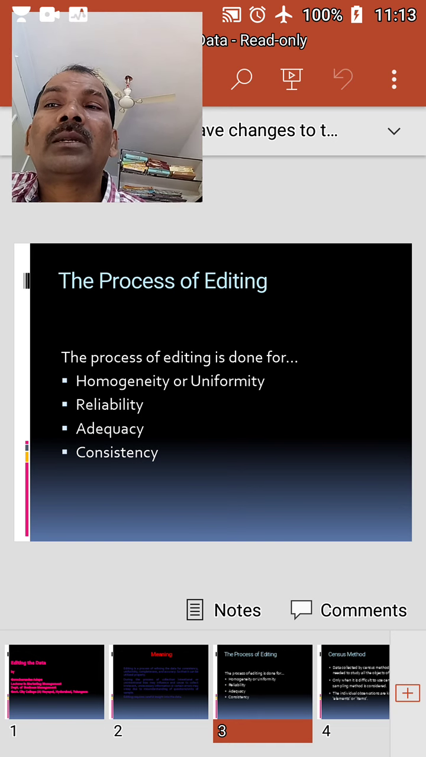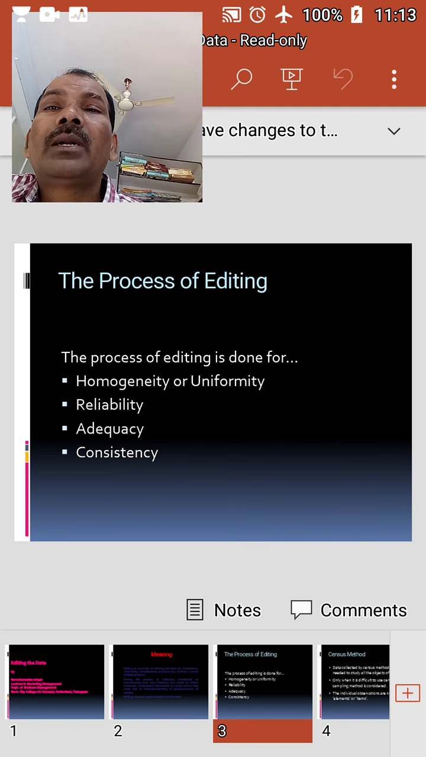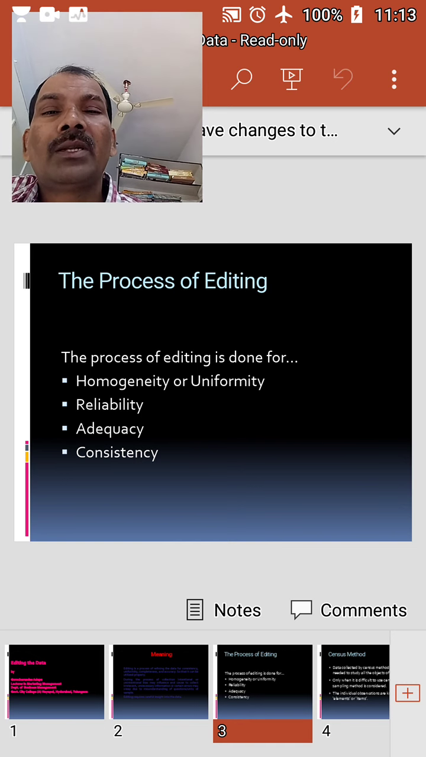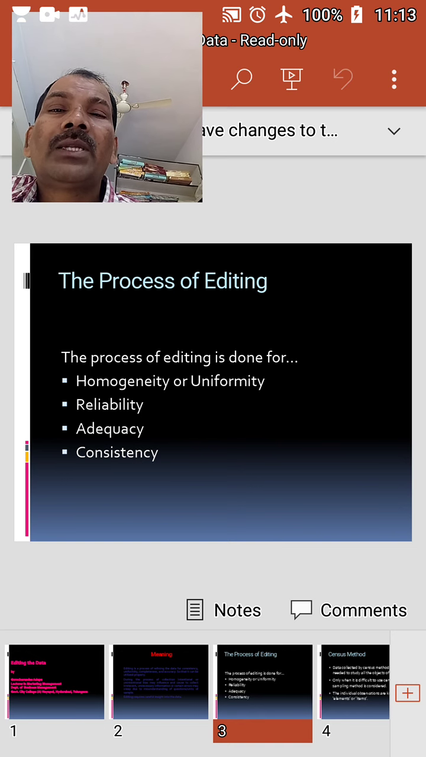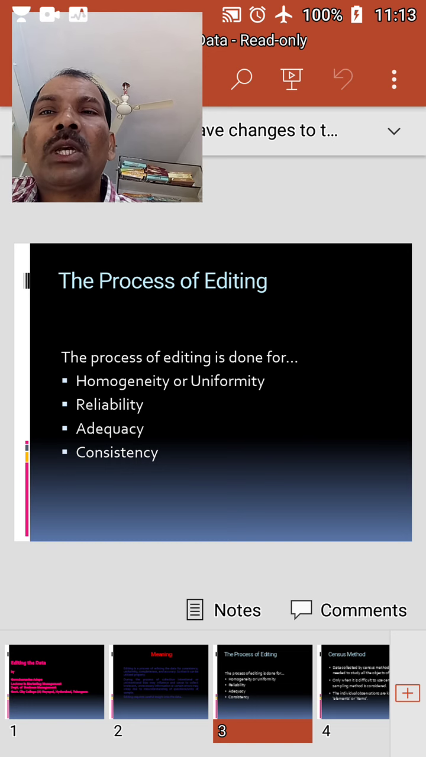If the respondent mentions the figure 300, it conveys an absurd meaning. How could you pay the rent if he is living in his own house? He can't pay. That's why it conveys an absurd meaning. Such answers should be carefully edited to make the data consistent.